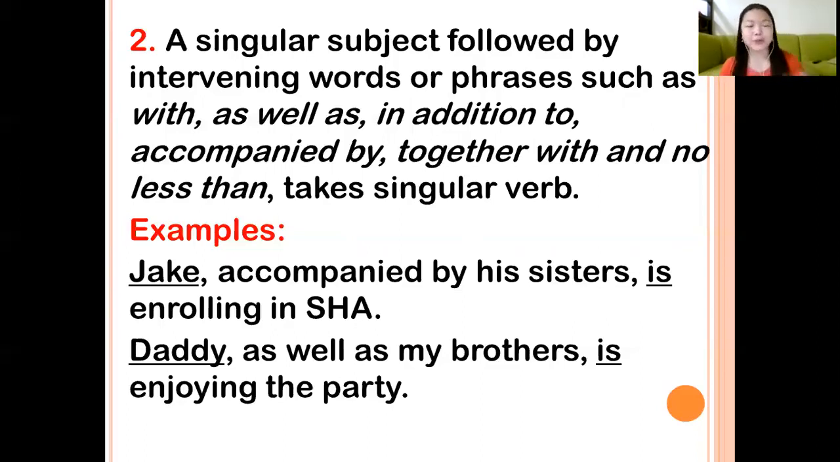Another example, we have Daddy, as well as my brothers, is enjoying the party. So our subject here is Daddy. Please focus on the subject, okay? Not on the intervening words. We have Daddy as the subject, therefore we must take a singular form of the verb. That is the second rule.